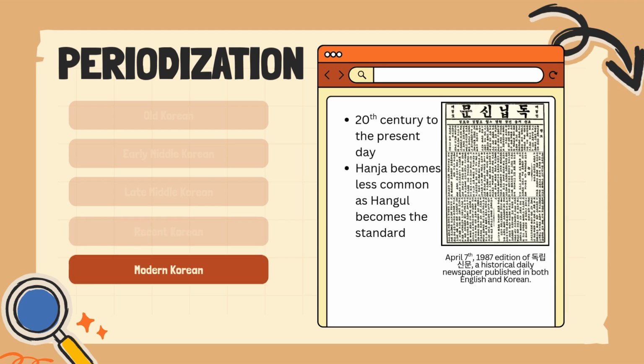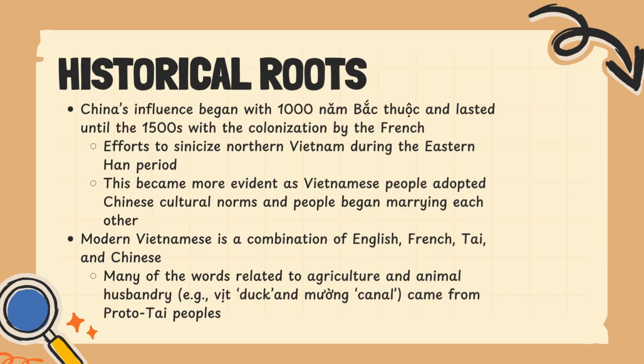Lastly, during modern Korean, which is what we know today, Hanja becomes less common as Hangul becomes the standard. As you can see, this is the first newspaper to do so, where we do not see any Hanja characters and it's completely in pure Hangul, which is significant at that time, as Hanja was still considered a very important language system for people to know.